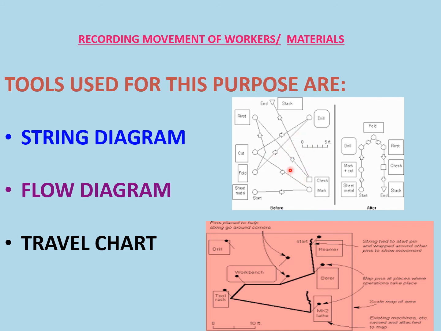Then we make it in a proper sequence, and that is called a string diagram, where we can see sheet metal, cutting, drilling, folding. These are the check, stock, and this is the start point, this is the end point. Next one is the flow diagram. We can draw the flow diagram and travel chart, which we will discuss.